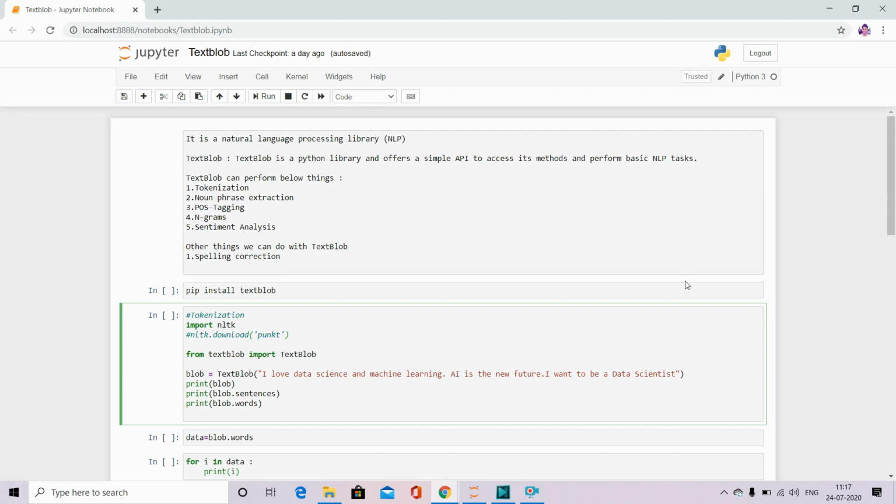So let's just start. There is a library called TextBlob. There are other libraries also available in NLP, for example NLTK, SpaCy, Gensim, and there is one more called TextBlob.